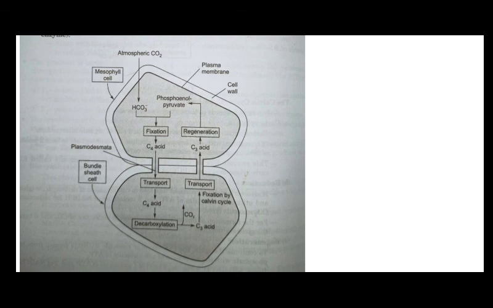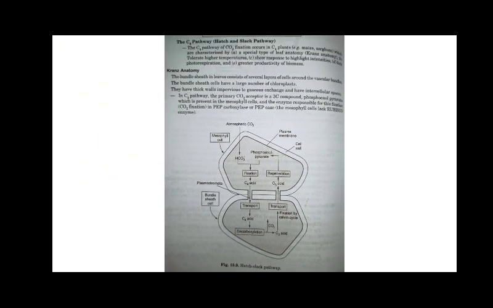So this is the Kranz anatomy, where you see the mesophyll cells surrounding the bundle sheath like that. You need to draw this structure and explain properly what type of reaction is taking place inside. You are not explaining this entire thing in a very detailed manner, but rather in a simplistic way. This approach should be maintained, and you need to practice this diagram, because it is quite important. Those are some questions I wanted to discuss with you guys related to this particular question.